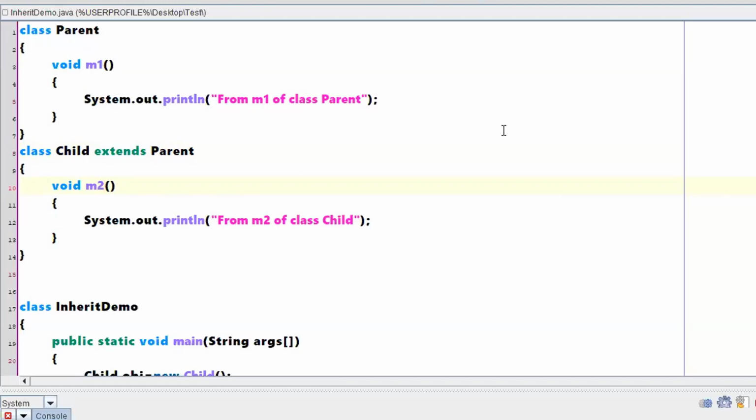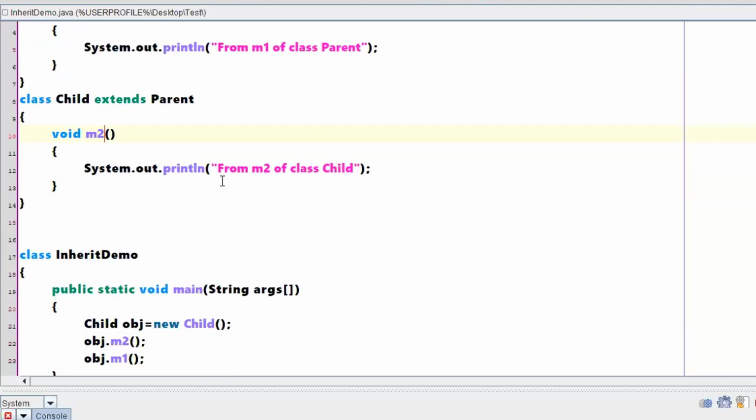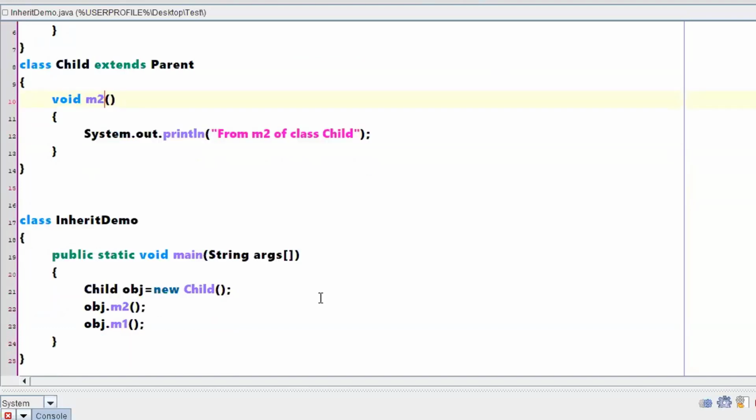Sir, can you explain from this class InheritDemo once more? Class InheritDemo. Yeah, sir. Okay. Are you clear with both the classes, parent class and child class? Yes, sir. Now what I'm doing is I just wanted to access those methods, right?